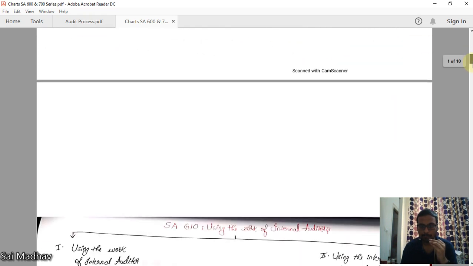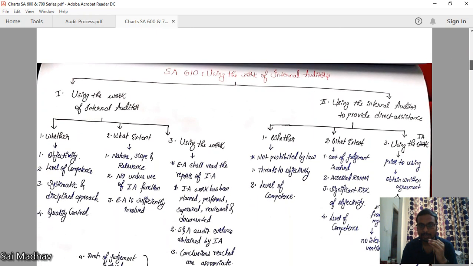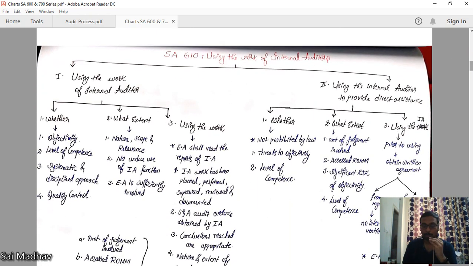Now going to the next standard. SA 610, Using the work of internal auditor. Now who is the internal auditor and which companies are required to have an internal auditor? We will deal with all of that in company audit. Here you are using the work of the internal auditor. See, internal auditor basically means he is appointed by the management to do the internal audit function. Right. Now you are the external auditor. In some areas you can use the work of the internal auditor also.